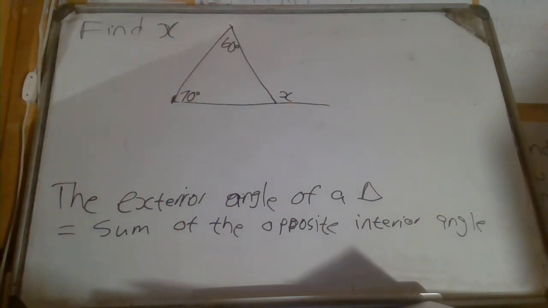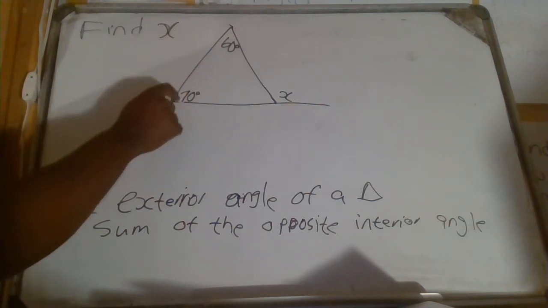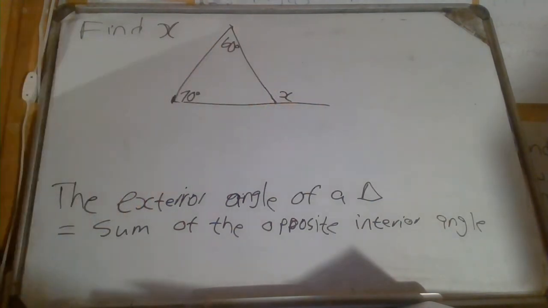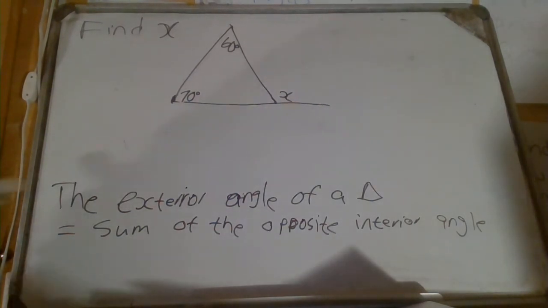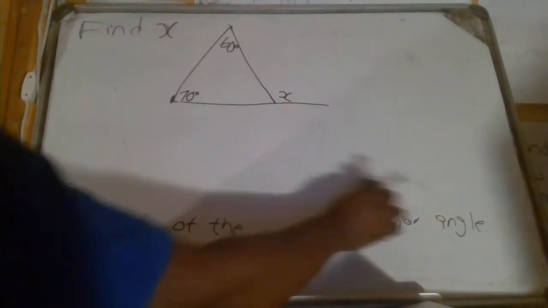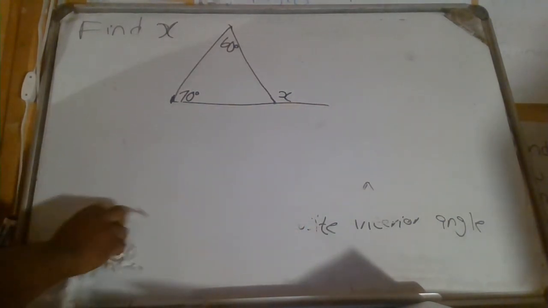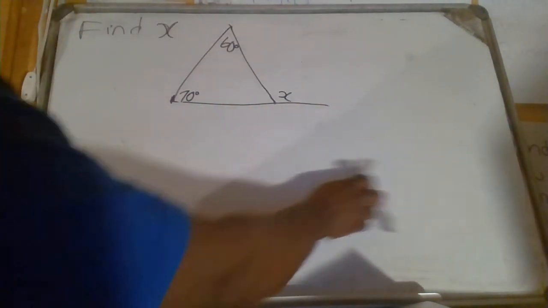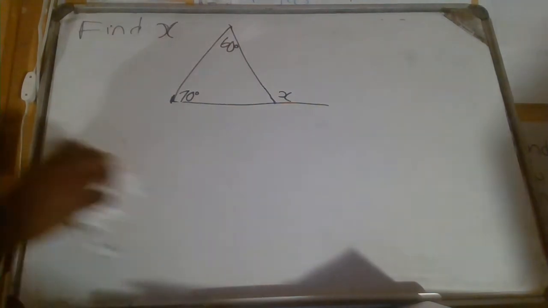It says the exterior angle is equal to the sum. So this angle plus this angle is going to give me exactly this. Write this down because I'm going to wipe it now. You can pause or replay and write it down so that you can use it.